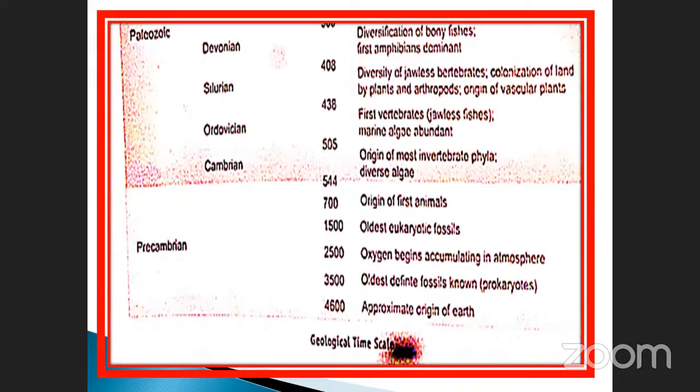Okay, and also see here: first vertebrates, origin of most invertebrate phyla, diverse algae, also origin of first animals, 700 million years ago. 1500, oldest eukaryotic fossils. 2500, oxygen begins accumulating in the atmosphere, 2500 million years ago. 3500, oldest definite fossils, known as prokaryotes. The last one is 4600, the approximate origin of Earth. Here, 4500 million years, isn't it?